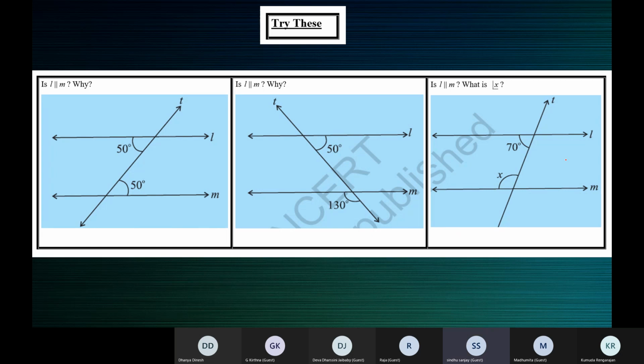Ma'am, the first one, L is parallel to M, ma'am.